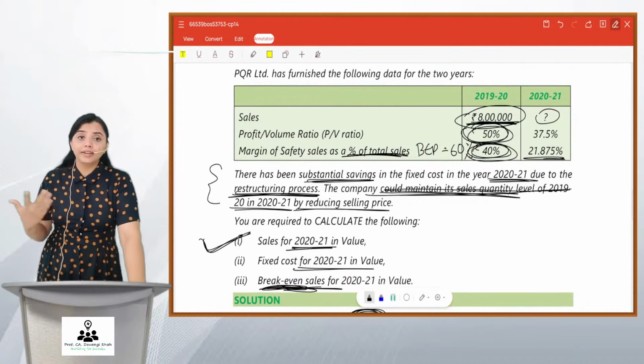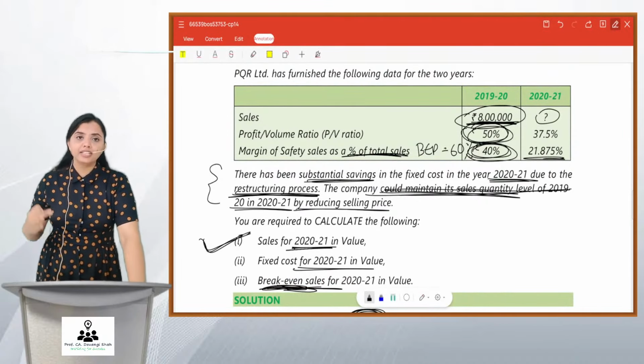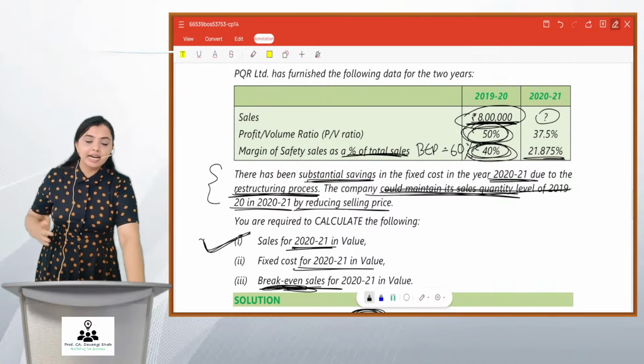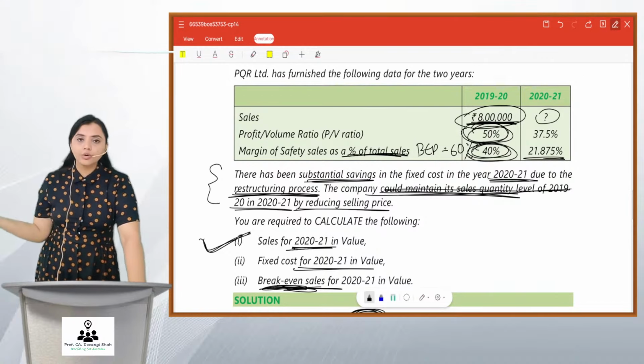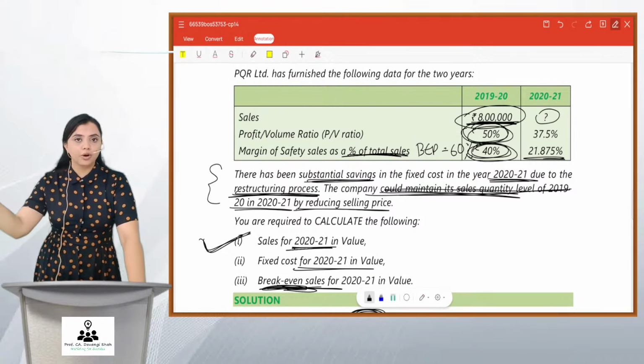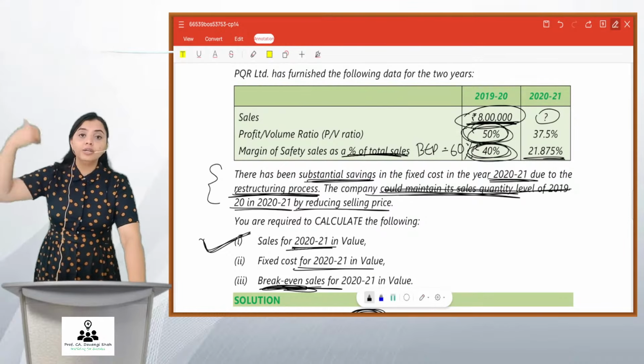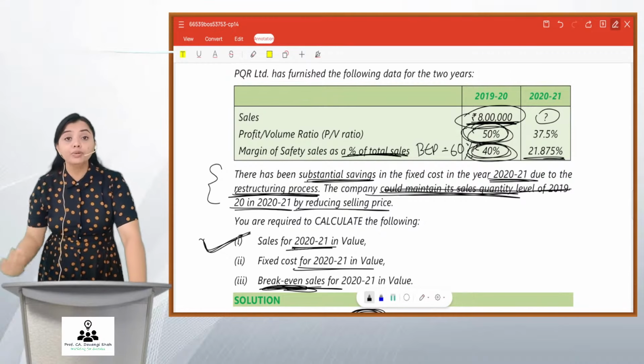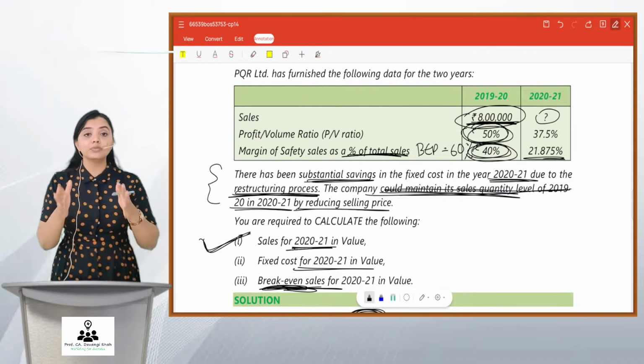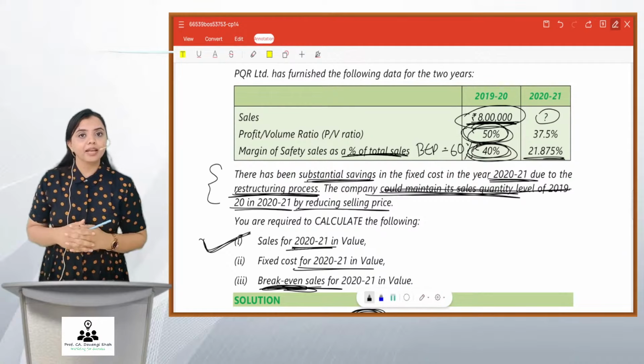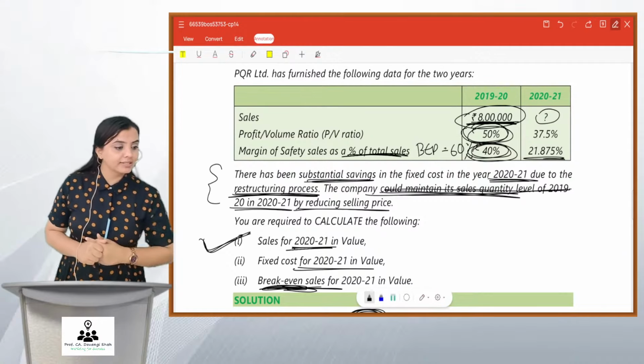So, how did we do it? Using the data for 1920, first of all, I made its profitability statement. Now, they said that the quantity is not going to change, so we took the same variable cost. Then we found out sales. Then using sales, we found out BEP. Then using BEP, we found out the fixed cost. And this was the approach of the sum. I hope you have understood this, friends.